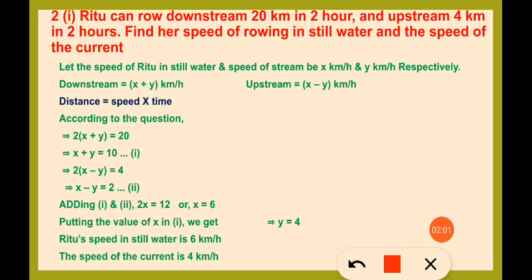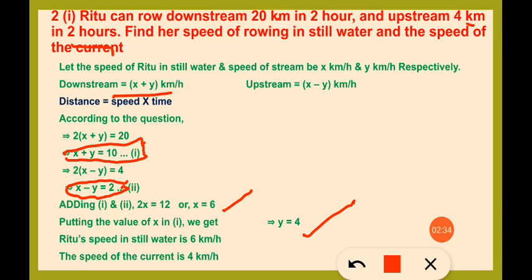So according to the question, 20 km in 2 hours with downstream speed, which means 2 into (x plus y) is equal to 20, or x plus y is equal to 10, the first equation. Similarly, 4 km in 2 hours will give us x minus y is equal to 2. Now we will solve equations 1 and 2. After solving we get x is equal to 6 and y is equal to 4. Thus Ritu's speed in still water is 6 km per hour and the speed of current, which means the speed of water flowing, is 4 km per hour.